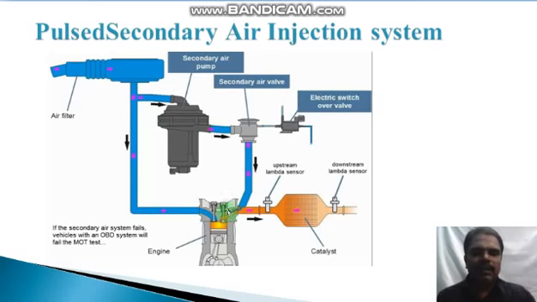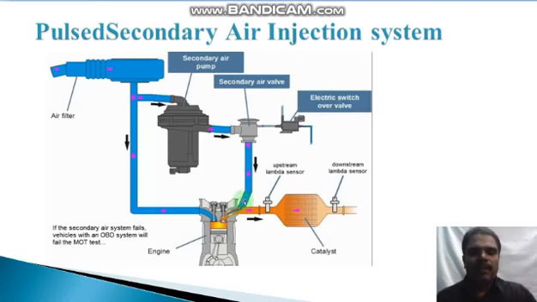Whenever the exhaust valve opens, the combustion gases present inside the engine cylinder, that is the combustion chamber, come out through the exhaust valve to the catalytic converter. The catalytic converter is used to convert the harmful gases into harmless gases.